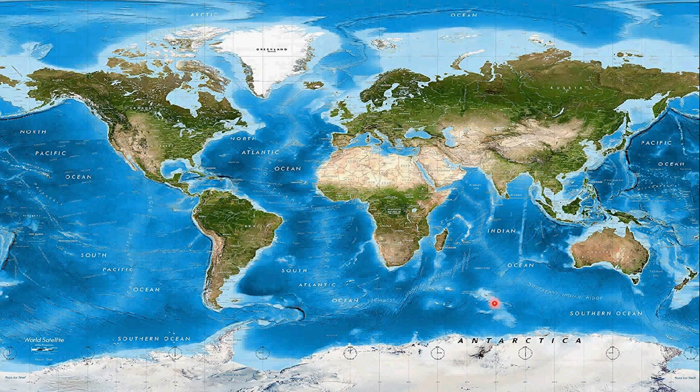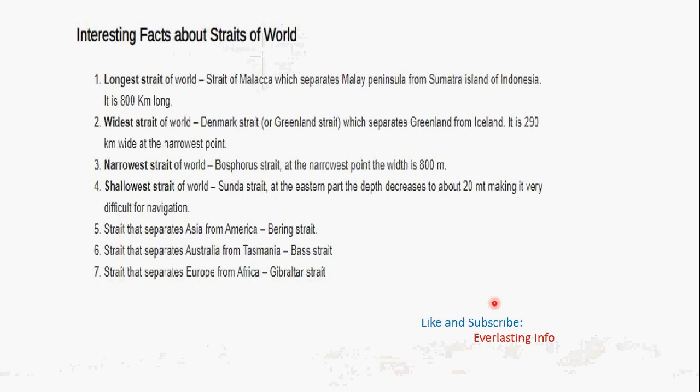So now let's talk about interesting facts about the straits of the world. The longest strait is the Strait of Malacca, which separates the Malay Peninsula from Sumatra Island. The widest strait is Denmark Strait, the narrowest strait is Bosphorus Strait, and the shallowest strait is Sunda Strait. The strait that separates Asia from America is the Bering Strait.